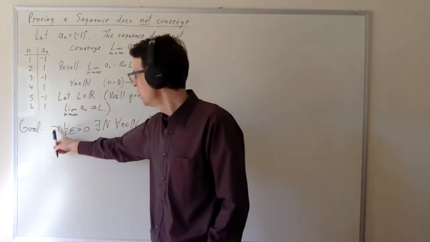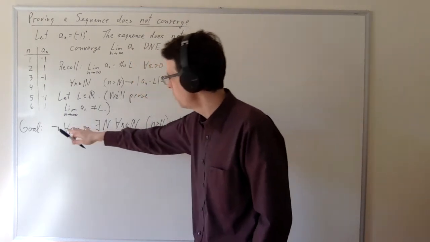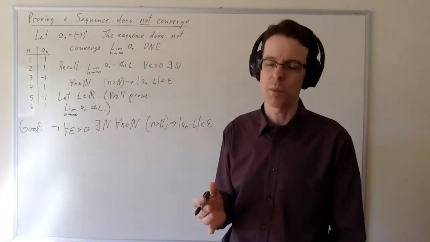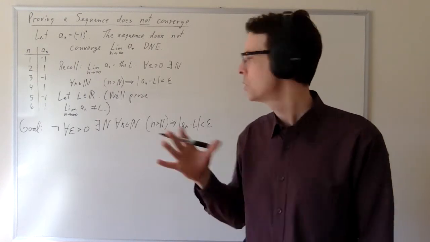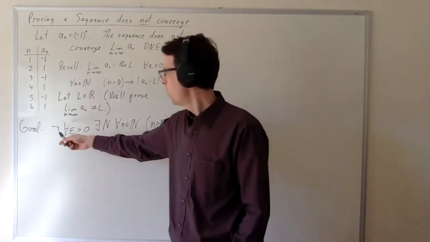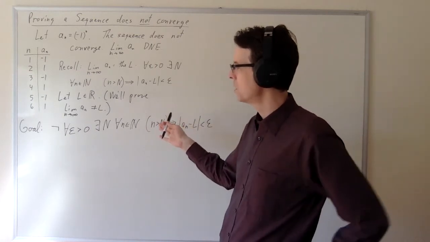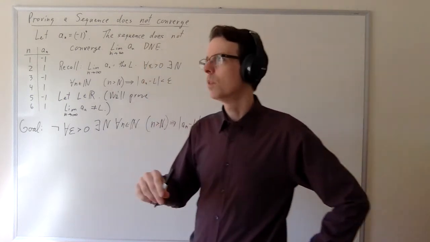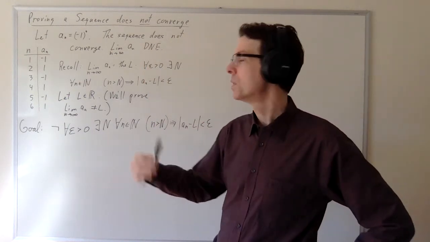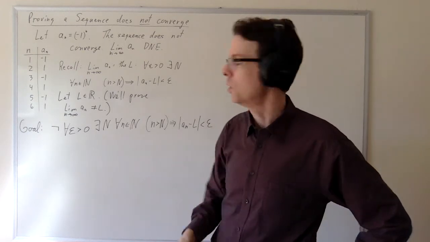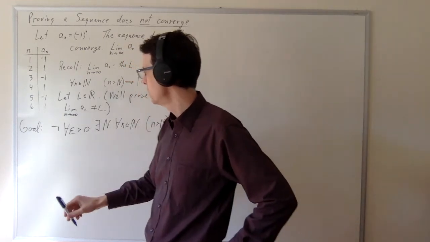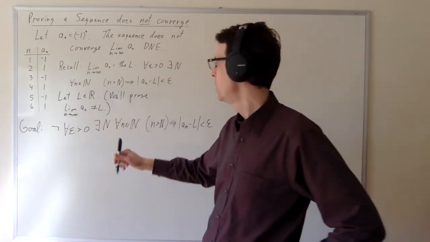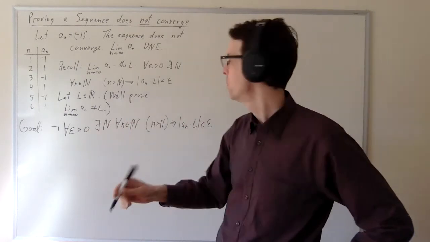What we need to do is fully negate this statement so we know what we're talking about. We need to push the negative inside in order to really understand what this is about. This might seem hard, but I just want you to remember your set theory and logic. When you negate a universal statement, you get an existential statement. The negative of saying "for all epsilon greater than 0" is to say that there is an epsilon greater than 0 for which it's not true. So when we push this not across the for all, it becomes there exists. And similarly, when you negate an existential statement, there is a something, you get a universal statement: everything is not that.